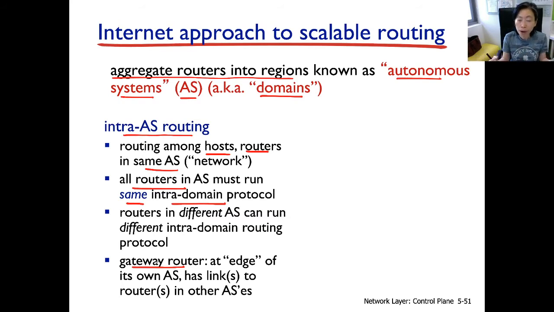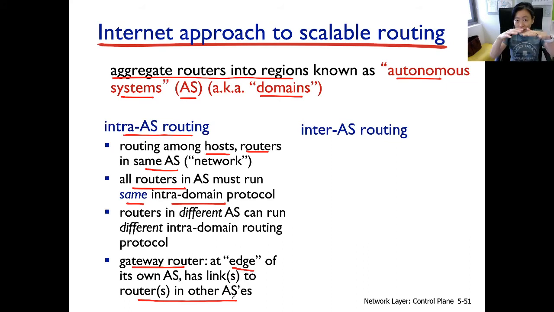So gateway routers, powerful delegate routers, will be sitting at the edge, the border, of their own AS, and have links towards routers within the AS and links to routers in other ASs.